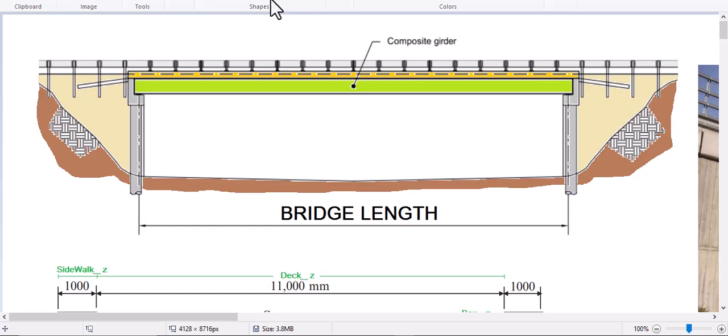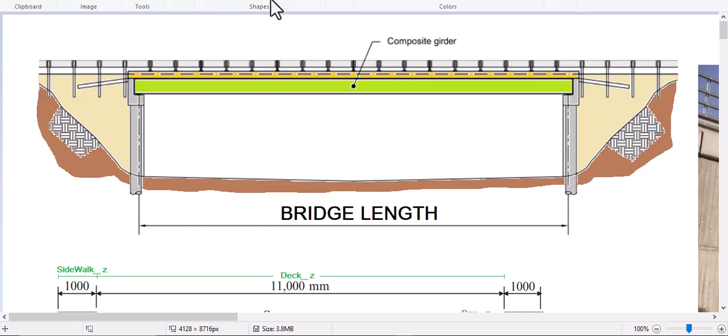In this video, we're going to talk about the ductility damage index based seismic assessment of steel concrete composite single span plate girder bridge superstructures.